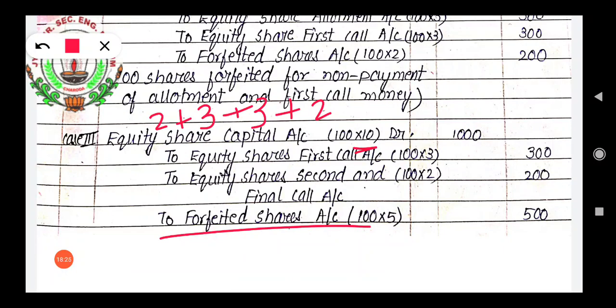Again, forfeited shares mean the amount that has already been received by the company. So two types of money have been received, that is application money and allotment money. So 2 plus 3, it is 5. Okay. Now we'll see the next question.